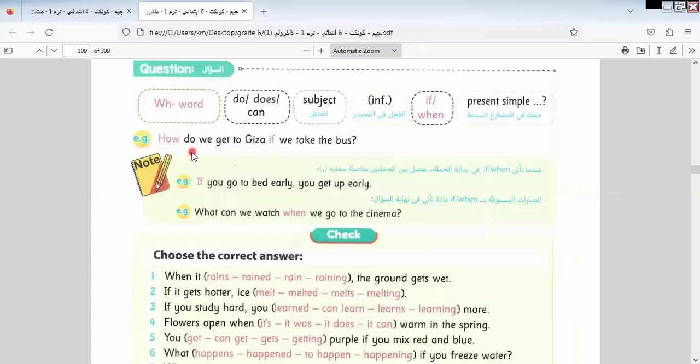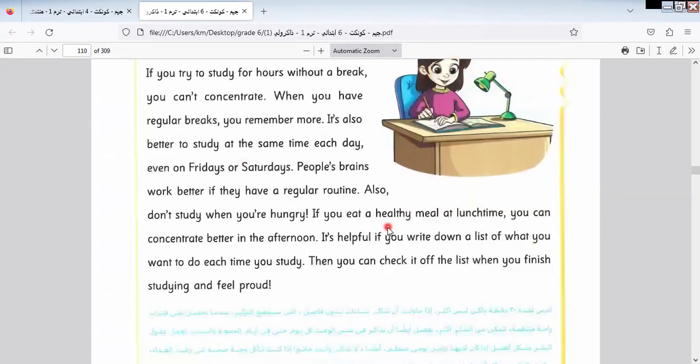Let's start the examples related to this rule. How do we get together if we take the bus? If you go to bed early, you get up early. What can we watch when you go to the cinema?